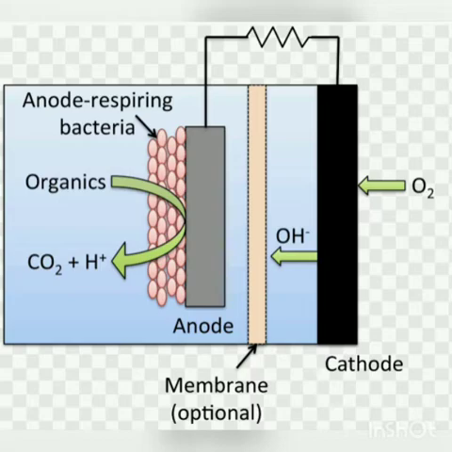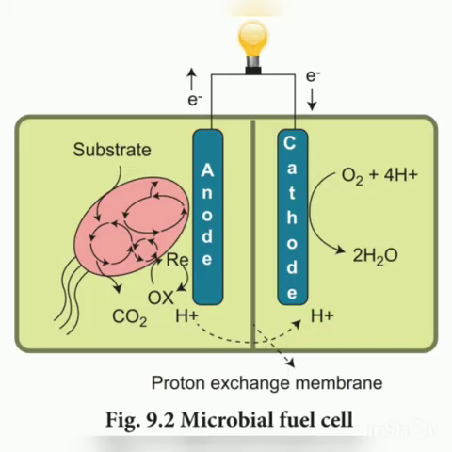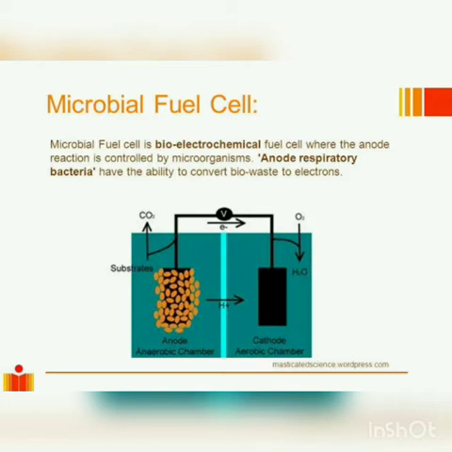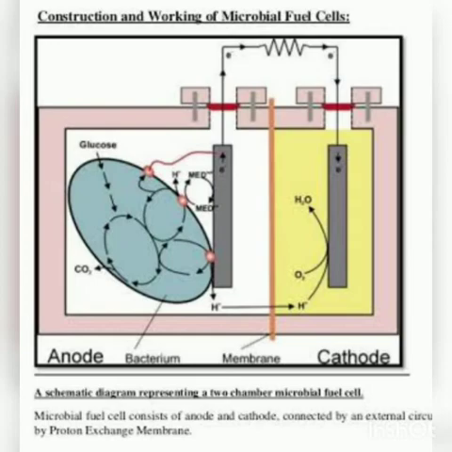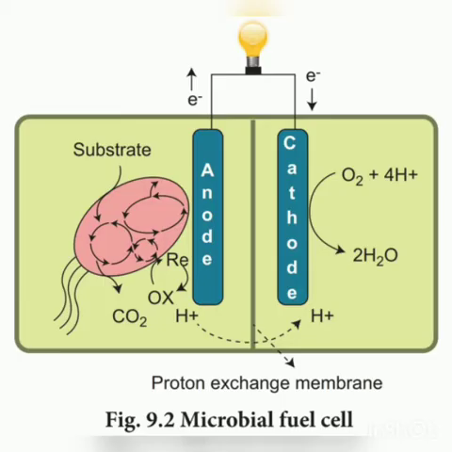Microbial fuel cells work by allowing bacteria to oxidize and reduce organic molecules. Bacterial respiration is basically one big redox reaction. You know what is meant by redox reaction? Redox means reduction and oxidation reaction in which electrons are being moved around. A microbial fuel cell consists of an anode and a cathode separated by a proton exchange membrane. In this figure, you can see an anode and cathode which is separated by a proton exchange membrane.